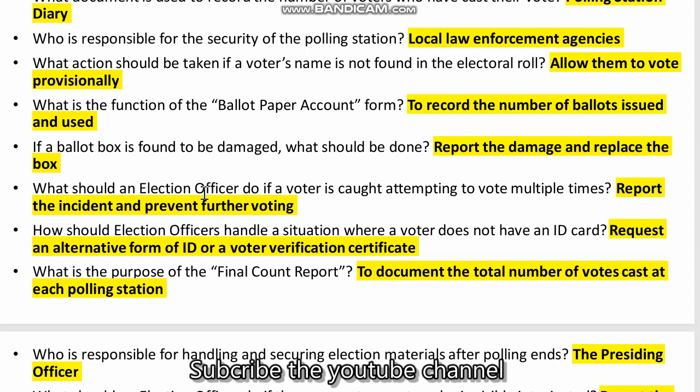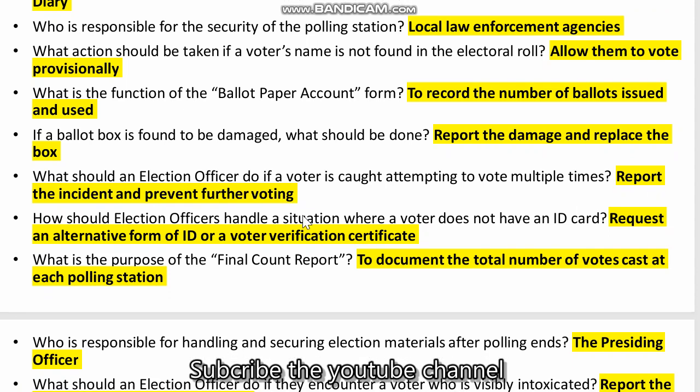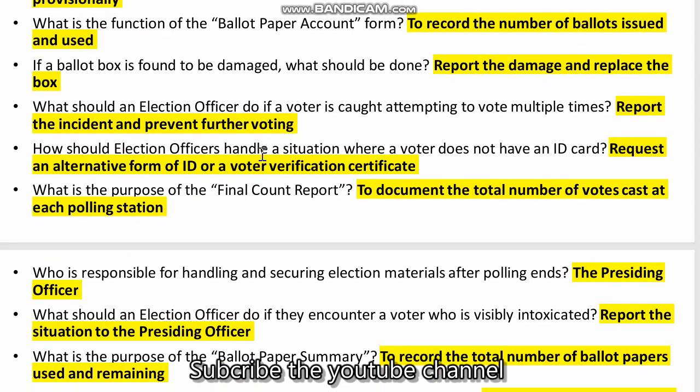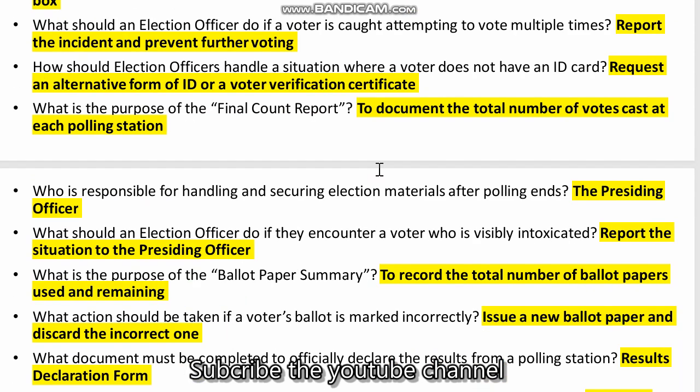What should an election officer do if a voter is caught attempting to vote multiple times? Report the incident and prevent future voting. How should an election officer handle a situation where a voter does not have an ID card? Request an alternative form of ID or a voter verification certificate.